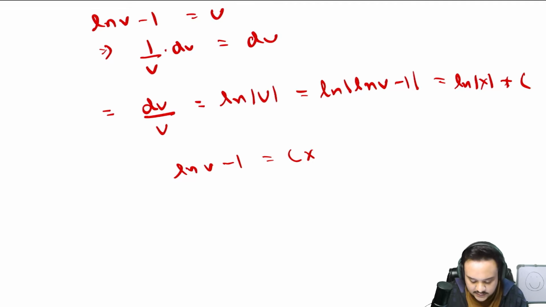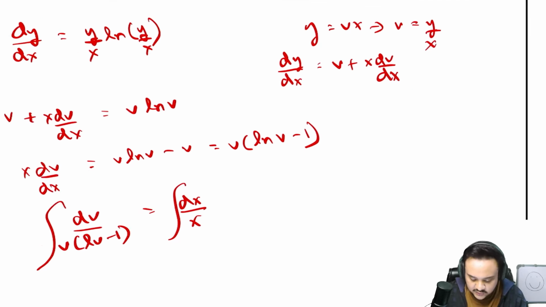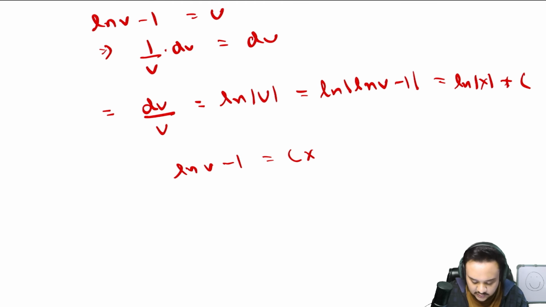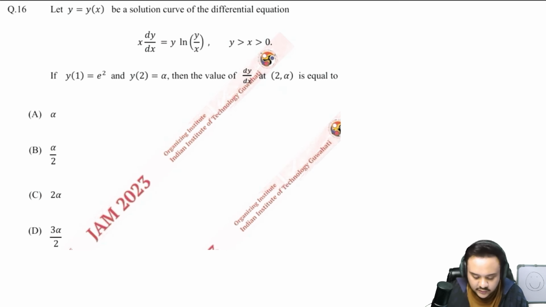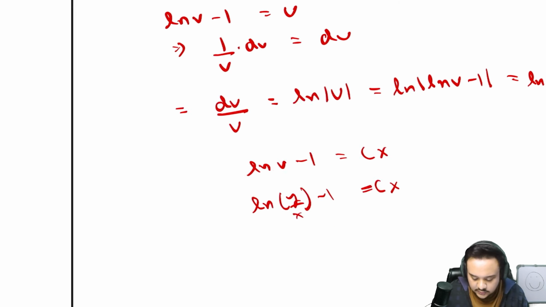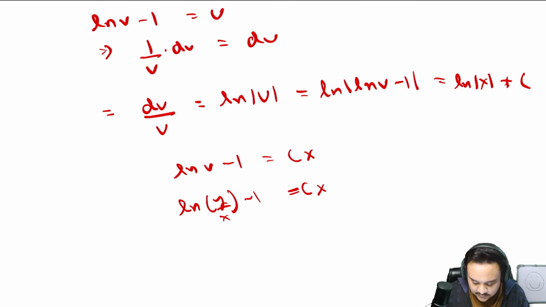So you can just replace the v by y/x now. v was equal to y/x. So log of (y/x) minus 1 = cx. Now you put the constant values here. First of all, you plug in x = 1 and y = e².